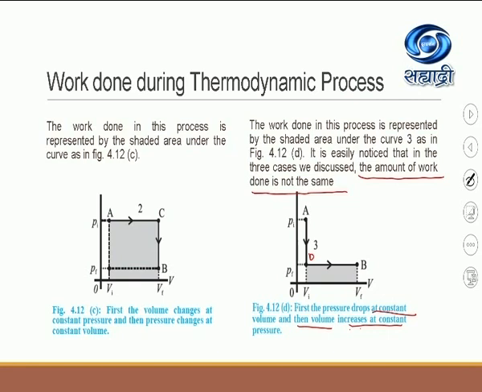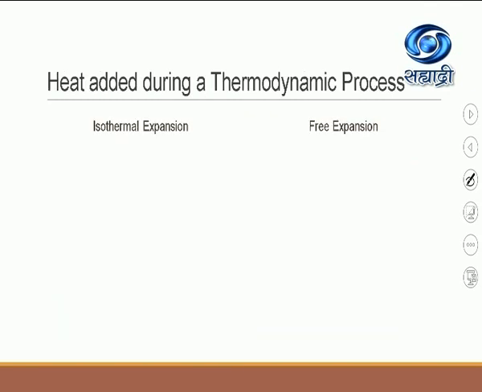If the system takes different paths, then a different amount of work will be done by the system.